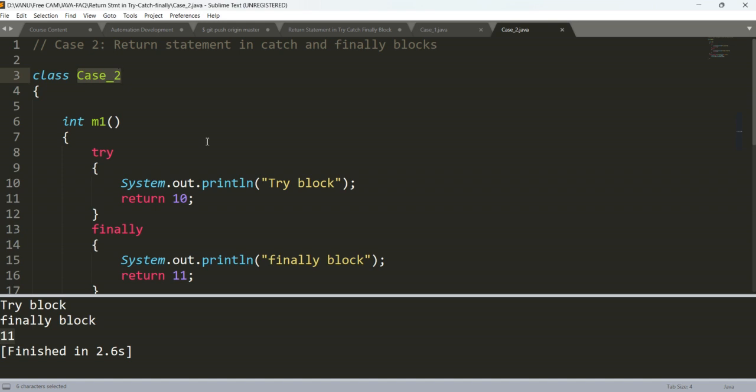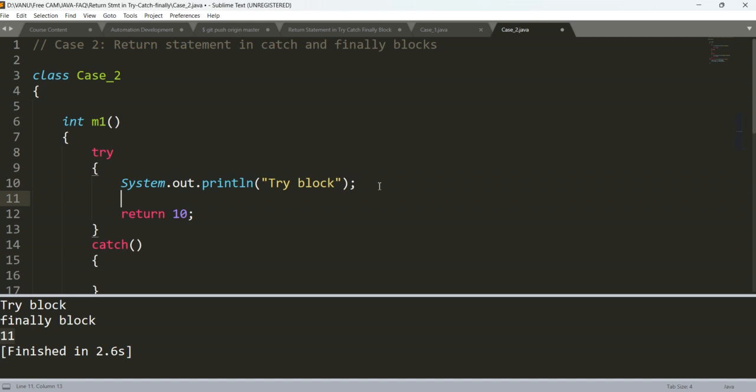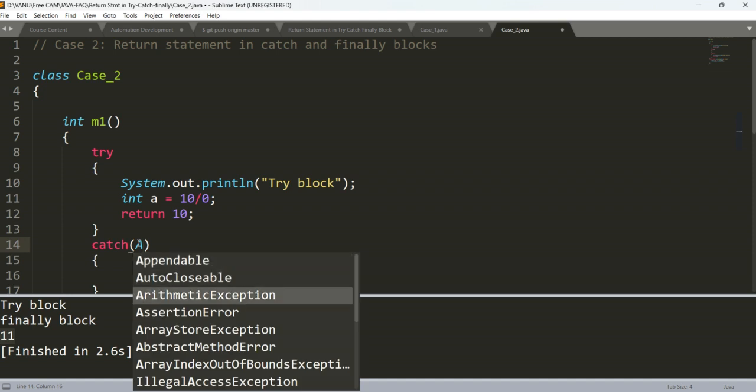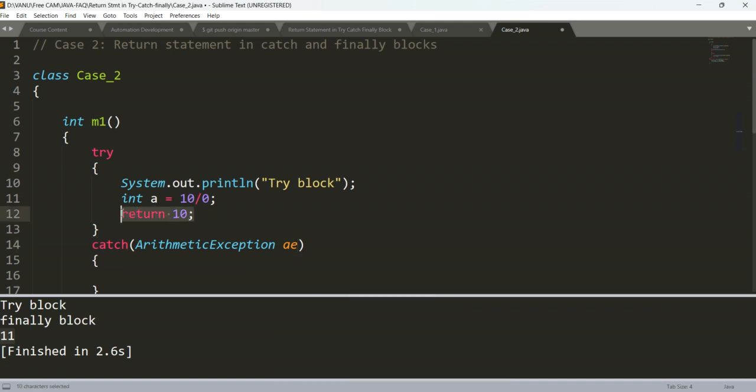So what I'll do, I'll add here a catch block, and we will try to raise an exception in the try block. What I can do, see, int a equals 10 divided by 0. So this is an arithmetic exception. Okay, and now we'll handle the same one: ArithmeticException e. Fine.